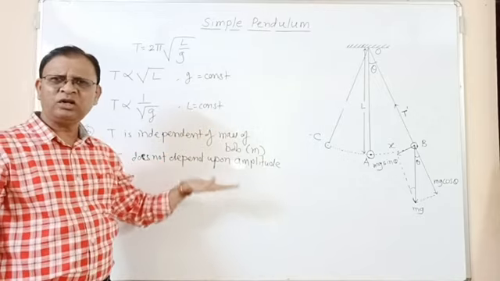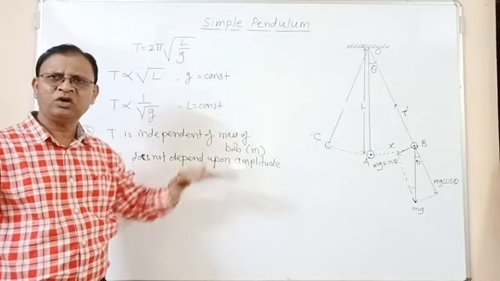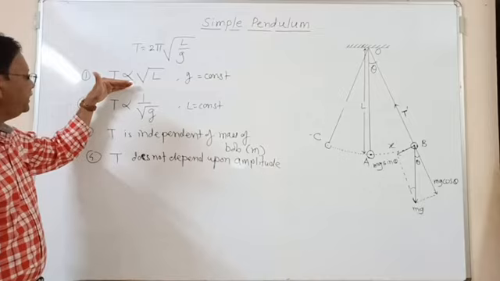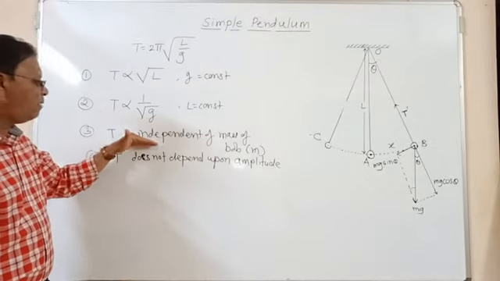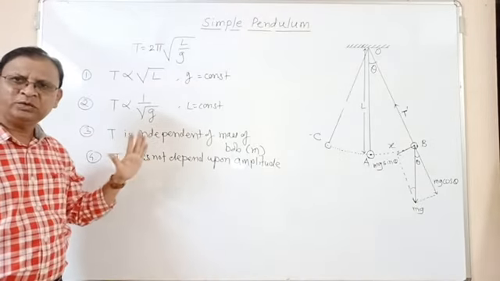So these are the four conclusions, which are also called the four laws of the simple pendulum: law of length, law of acceleration due to gravity, law of mass, and law of amplitude.